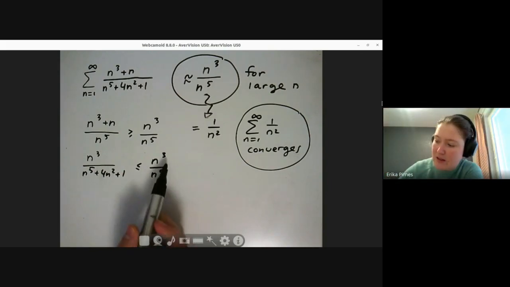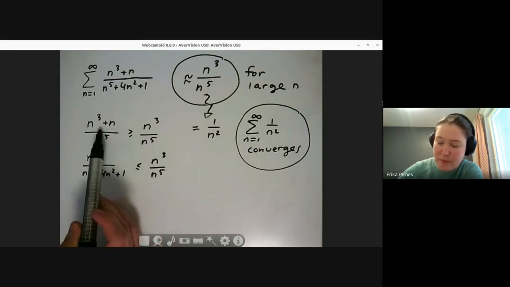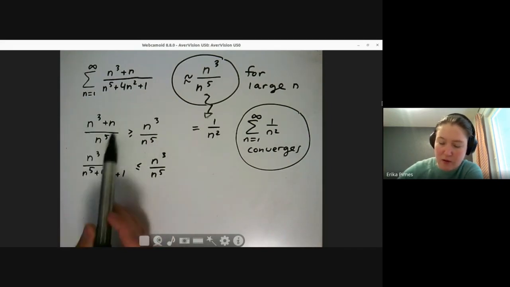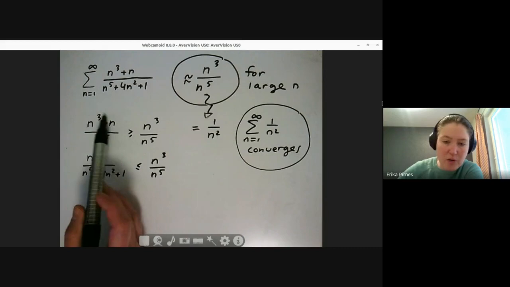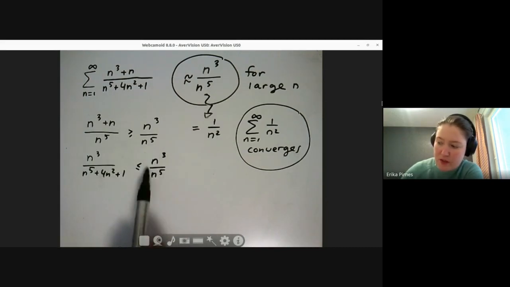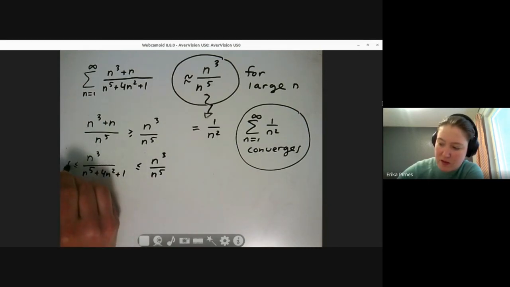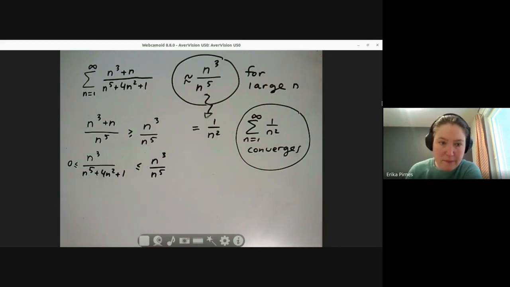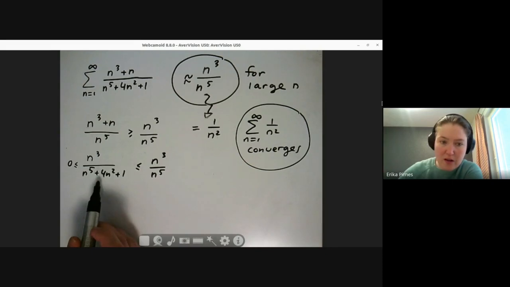So basically, let's look at this one, the first one. If I have something that converges and then something that's greater, can I conclude anything for that one? No, it has to be under it. Exactly. So smaller than. I wouldn't be able to conclude, but for this one, this converges, that's smaller. And there's the greater than 0 because everything's positive here. So we would be able to conclude that this converges, but the other comparison goes in the wrong direction. So that's why we would have to use the limit comparison test.